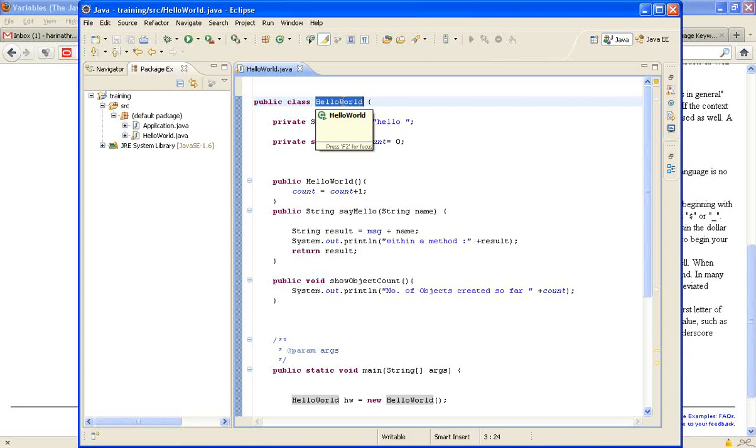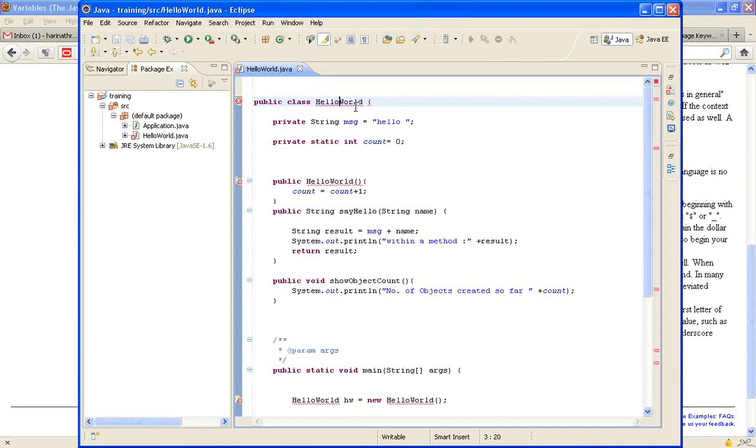And if it is multi-word, say in this case hello and world, there are two different words. So each word of the class name should start with an uppercase letter. H is an uppercase and W is another uppercase character. Remember, here also you cannot have spaces.